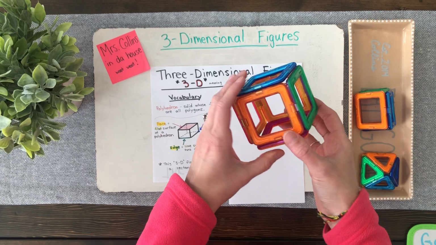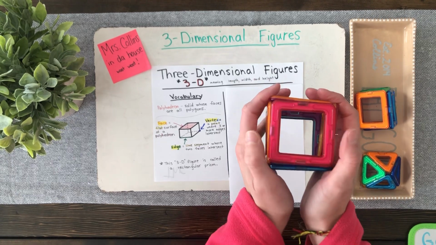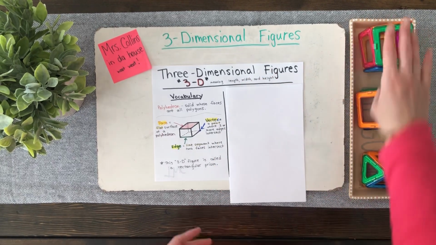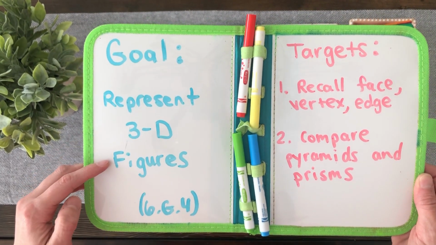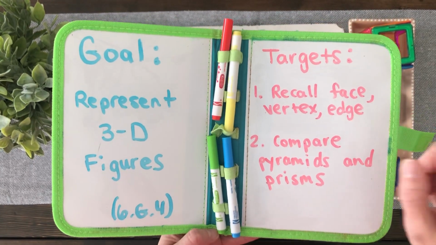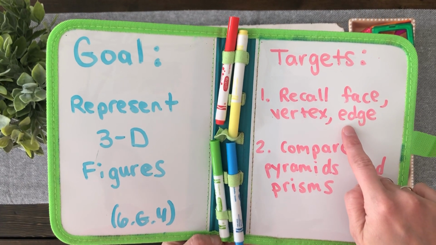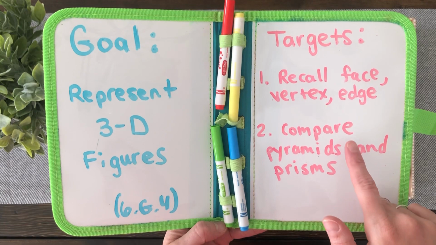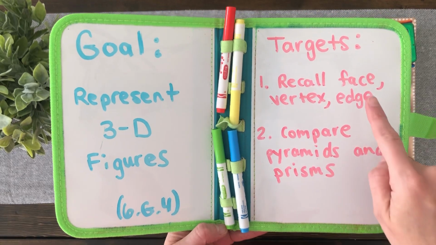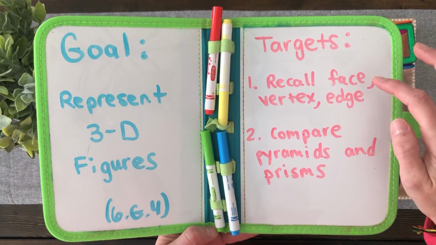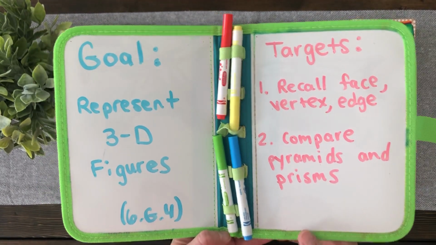Okay, 3D figures. I'm going to try to make this video quick, but I do have a lot to say for you to be successful with these standards. Our goal is to be able to represent 3D figures. In order to do that, our targets are to recall face, vertex, and edge, and to be able to compare pyramids and prisms. So you need to know the difference between a pyramid and a prism, and you need to know how to identify a face, vertex, and edge, which I know you did learn last year, but we're going to recall those.